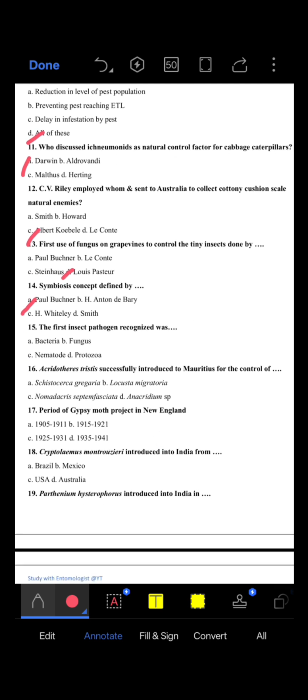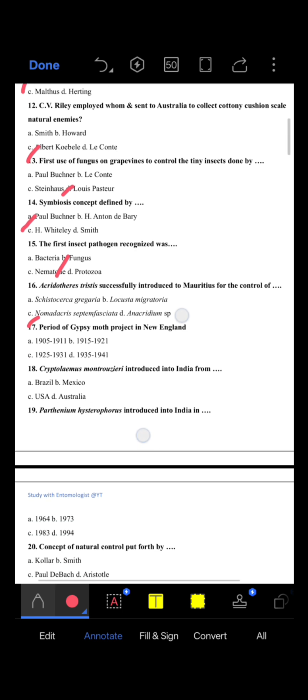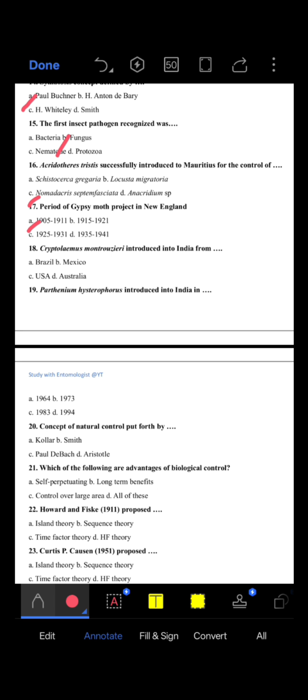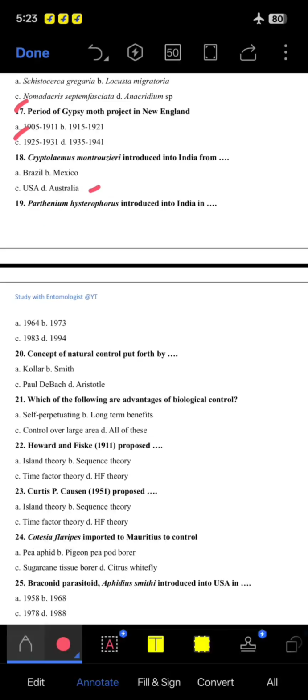15, the first insect pathogen recognized was fungus. 16, Acridotheres tristis successfully introduced to Mauritius for the control of Nomadacris septemfasciata. 17, the period of gypsy moth project in New England. So it was between 1905 to 1911. 18, Cryptolaemus montrouzieri introduced into India from Australia is the correct option.